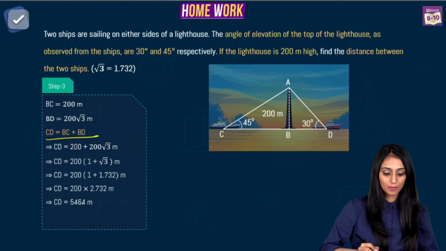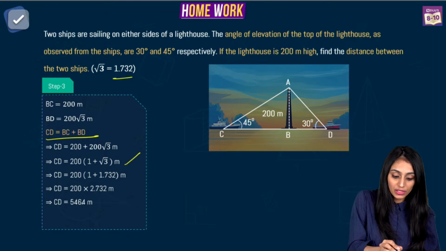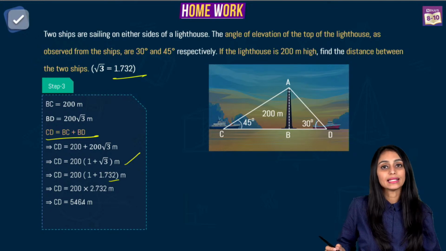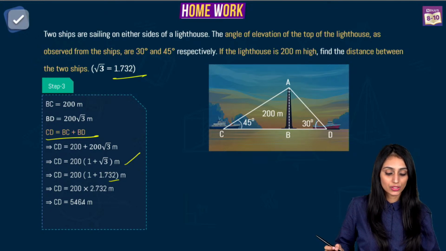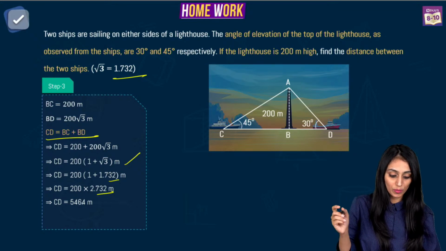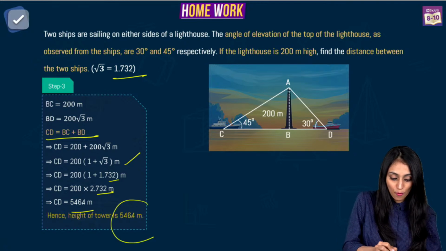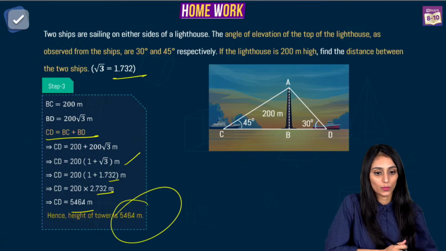Alright, so just simply add them up. You get 200. In the bracket we have 1 plus root 3. We have taken that common and we are substituting the value of root 3 here. That's 1.732. So that's going to be 200 into 2.732 meters. So CD is 546.4 meters. That's the height of the tower.